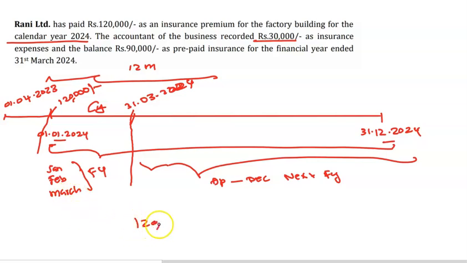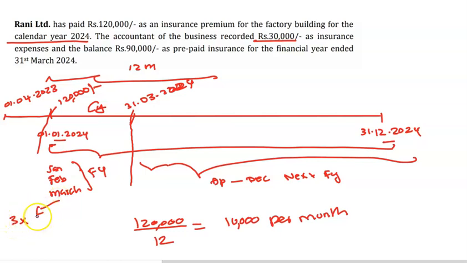So 120,000 divided by 12 months is 10,000 per month. There are 3 months here for the current financial year. So 3 months into 10,000 will be 30,000.